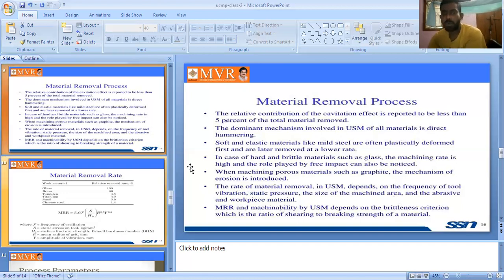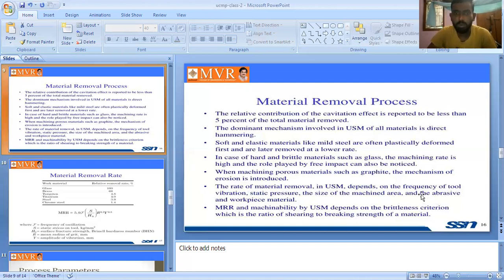The material removal process in USM depends on the frequency of tool vibrations. So vibrations are very important, based on the vibrations only. Based on the vibration, which means nothing but using some force on the workpiece, after that only the metal will be removed. So the vibration is very important. The frequency of vibration is very important here, along with the size of the machined area, the abrasive and the workpiece material. So this is the main one here.